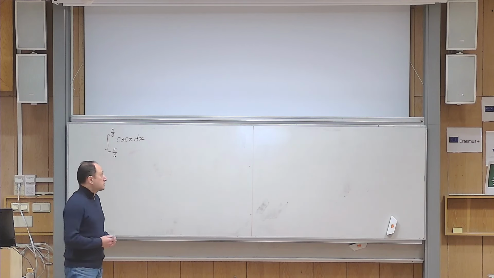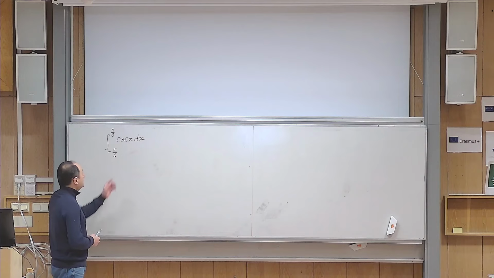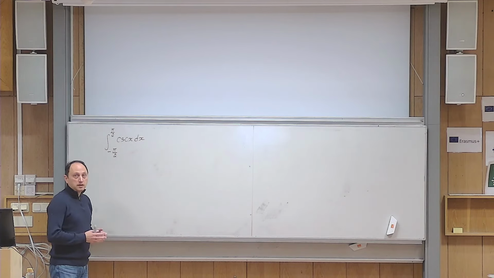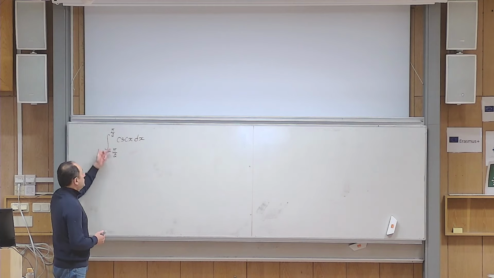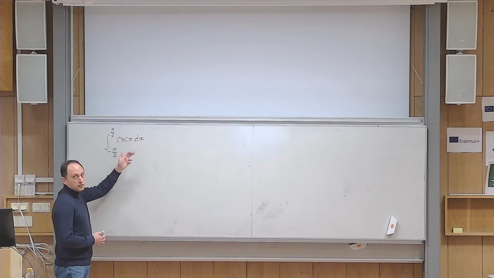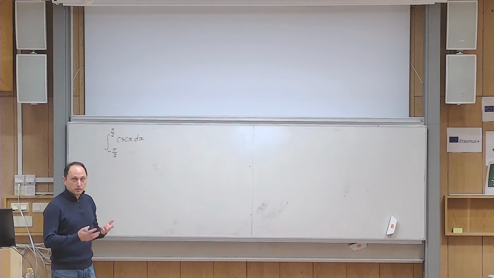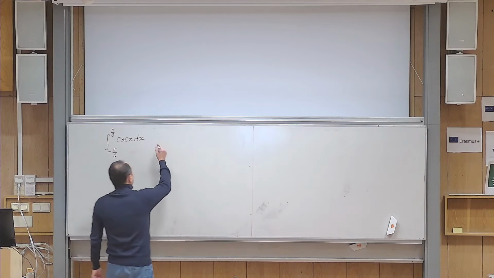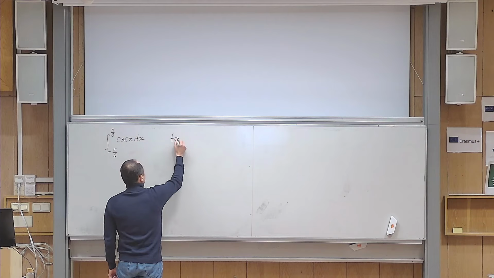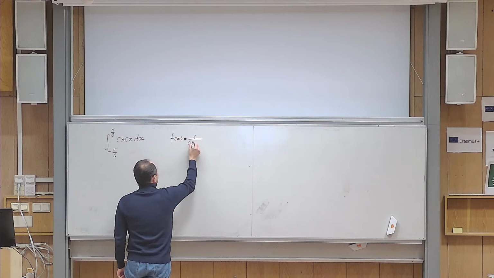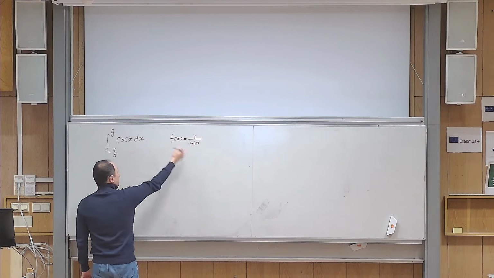Okay, now let us solve the problem. You see that this integral is indeed an improper integral of the second kind, because 0 is within this interval, and cosecant of x, which is 1 over sine x, becomes problematic at x equals 0. It becomes unbounded. So this function f of x, the integrand here, is 1 over sine x. Cosecant means 1 over sine.